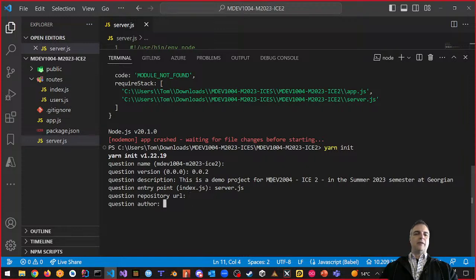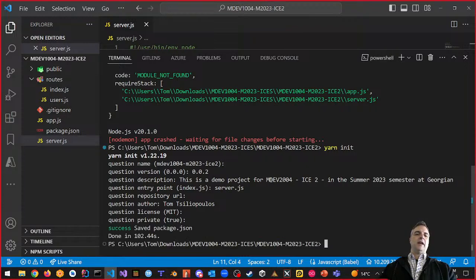Enter. Right? Author. Put your name. I'm going to put mine. Enter. MIT license. That's the license number. Enter. Is it private? Sure. And it saves the difference.